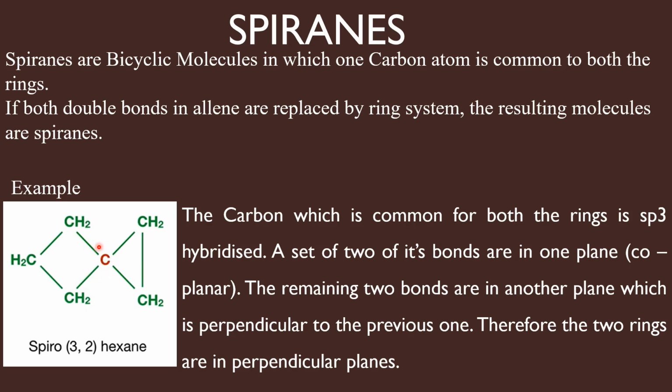An sp3 hybridized carbon should be tetrahedral, and these four bonds should be like this: two bonds should be present in one plane, and these two bonds should be present in another plane which is perpendicular to the plane of the first two bonds. Therefore, if you make a ring with these two bonds, and make another ring by using these two bonds, these two rings will be perpendicular to one another.